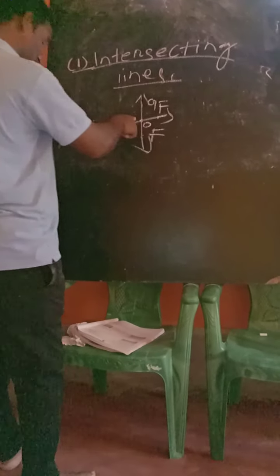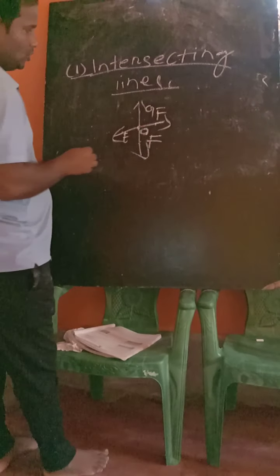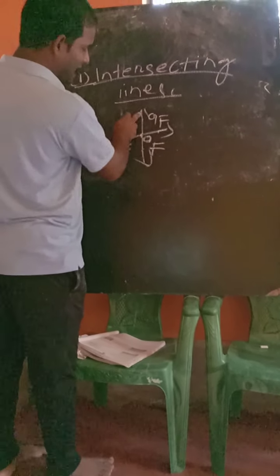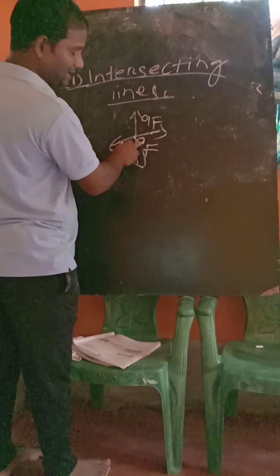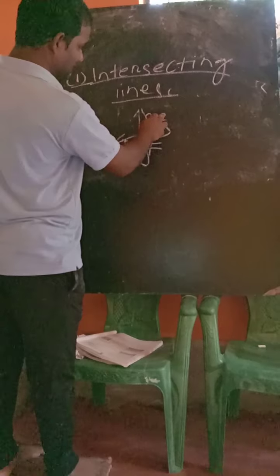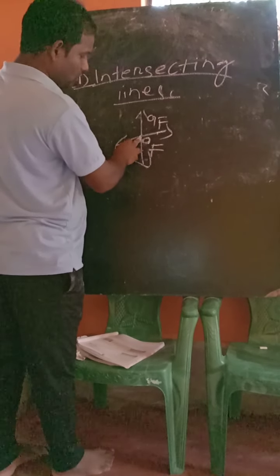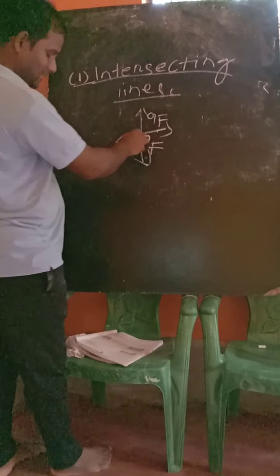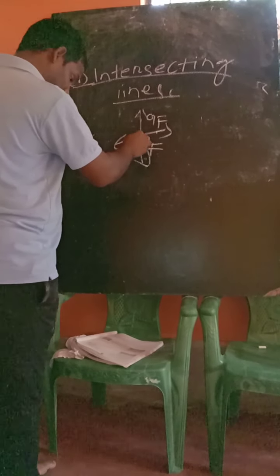Two or more lines that meet at a point. The point is O. So the two lines EF and GH meet at point O, or intersect at O. These are called intersecting lines.